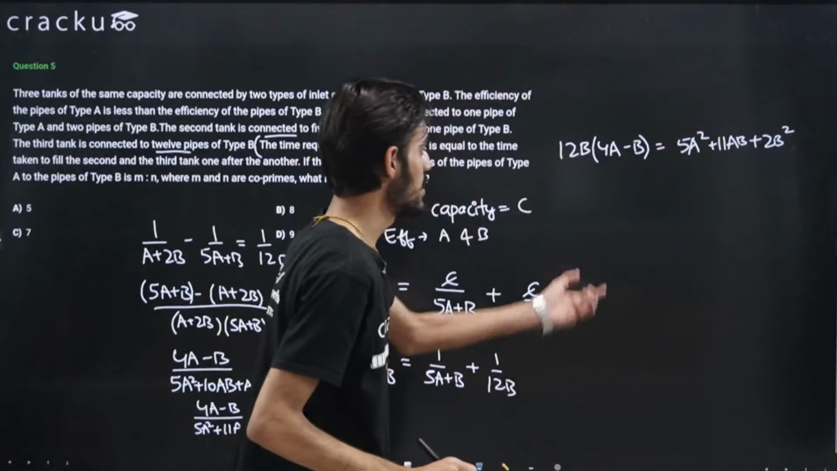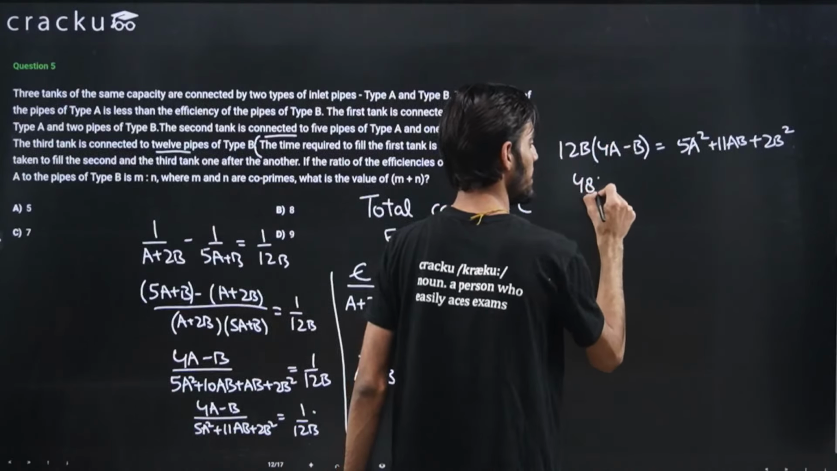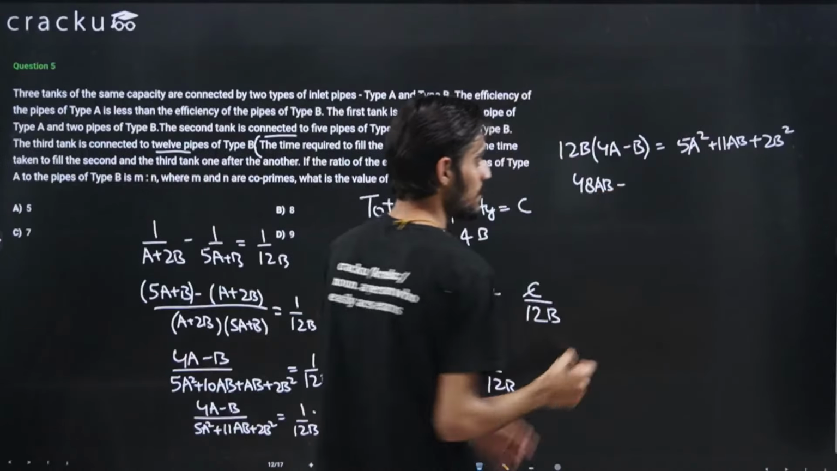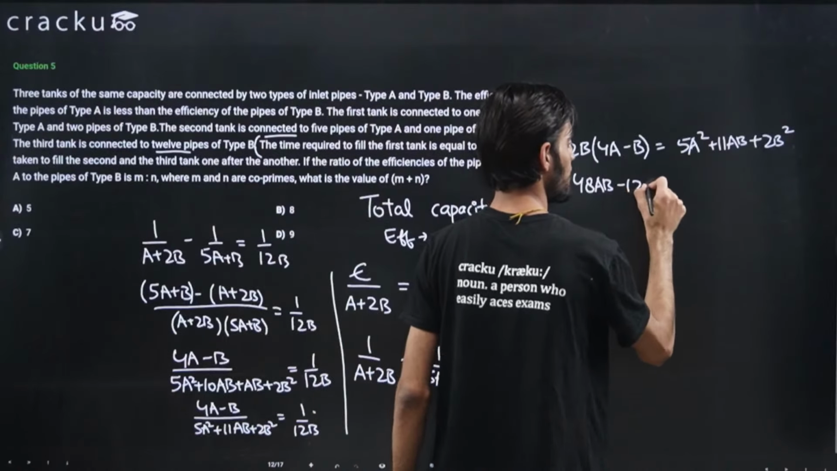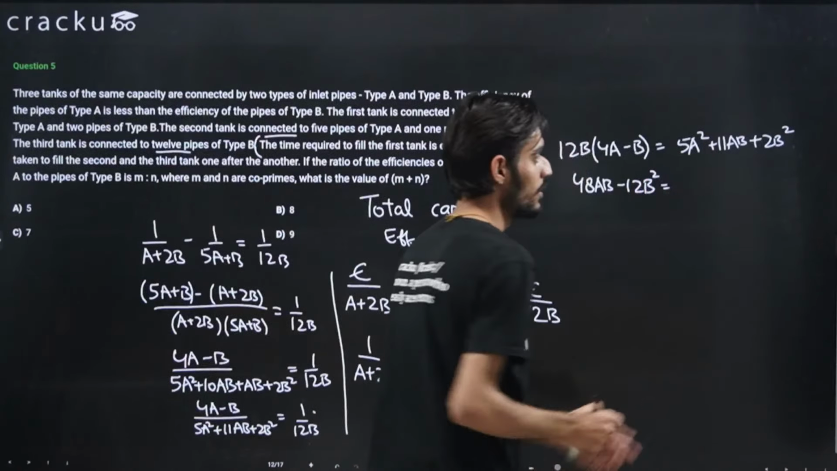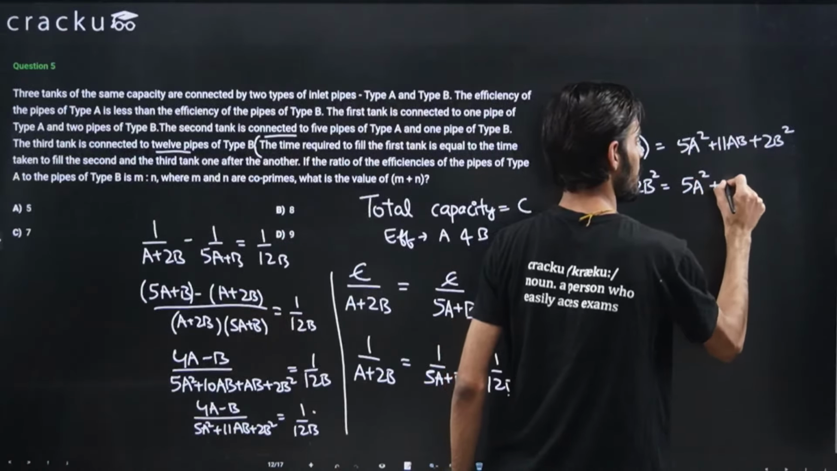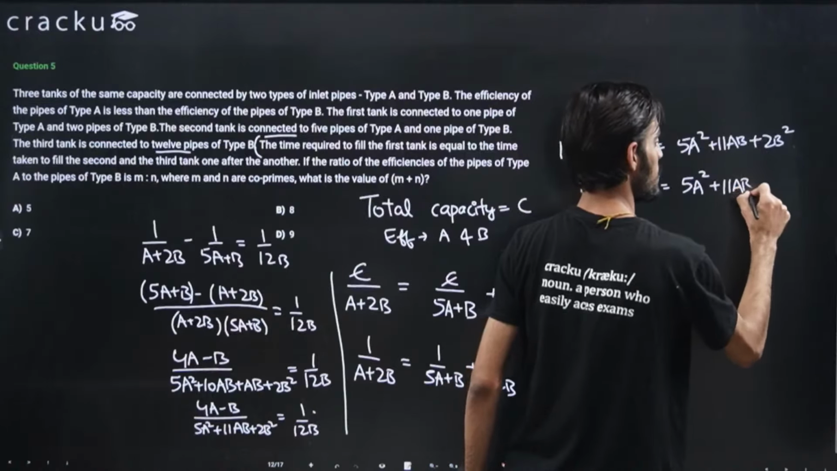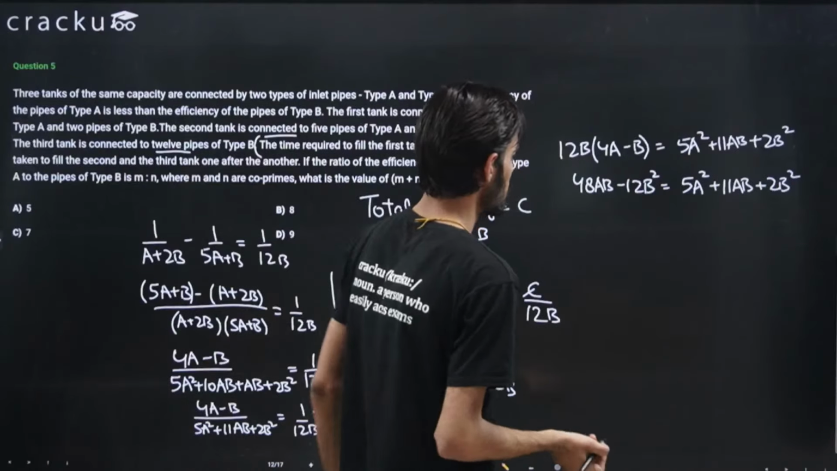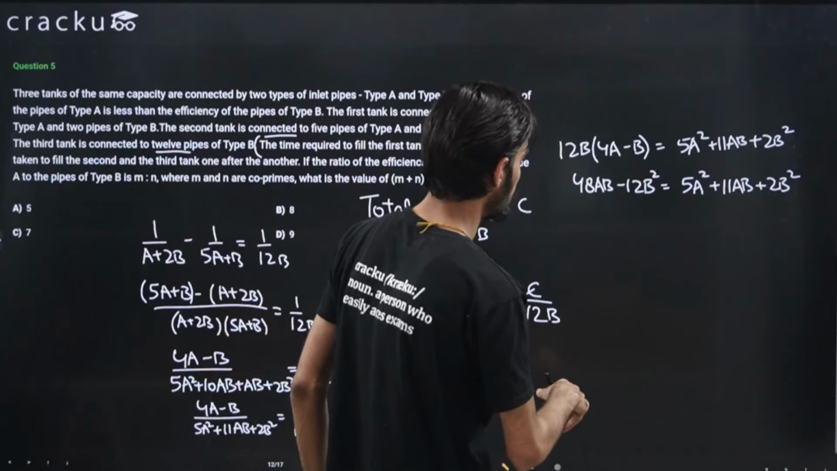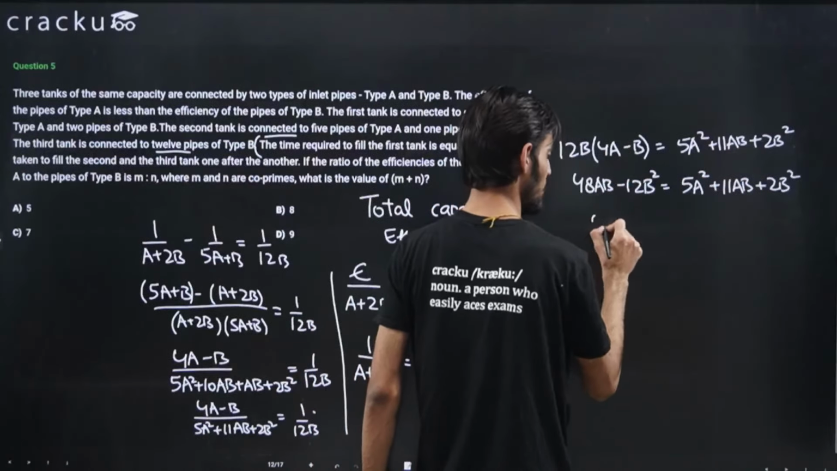Okay, now I just need to solve this. So this will come out to be 12 into 4 is 48. So 48ab minus 12b into b will give me 12b square. So here the values are same, that 5a square plus 11ab plus 2b square. These are the values here. Now I just need to solve this. So for that, what I can do is I can just take this to the right hand side. So 0 will remain here.